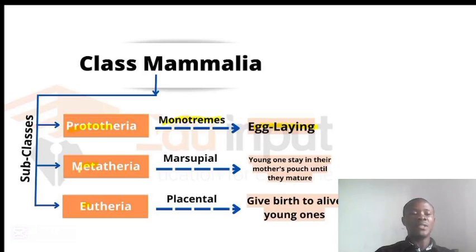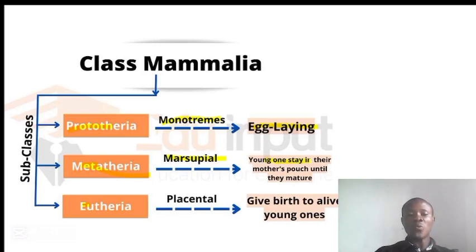And we have the subclass Metatheria that gives rise to marsupials. These marsupials give birth alive to their young, but the young ones they give birth to are immature. So what happens?